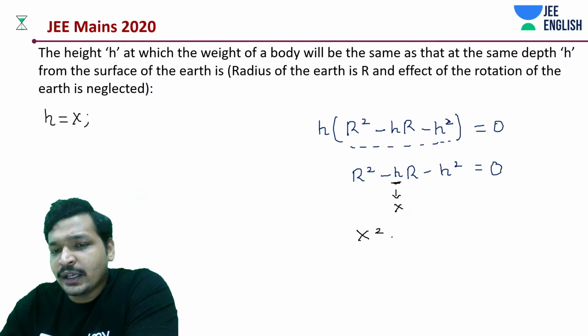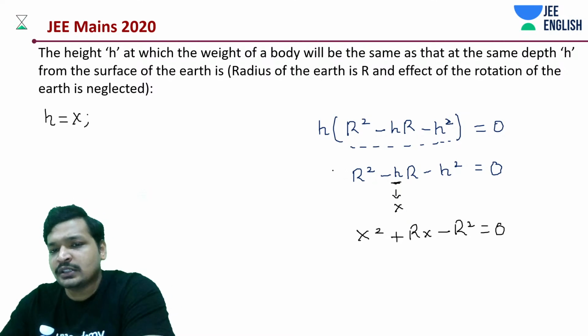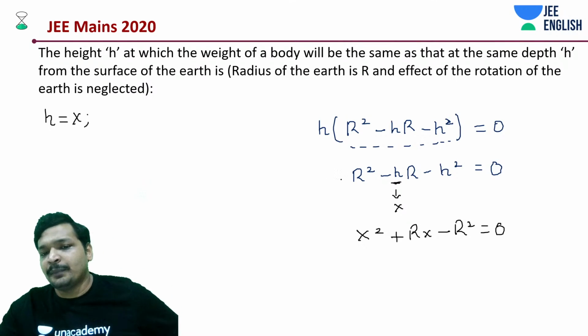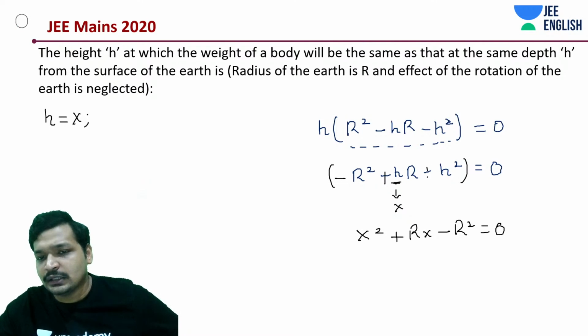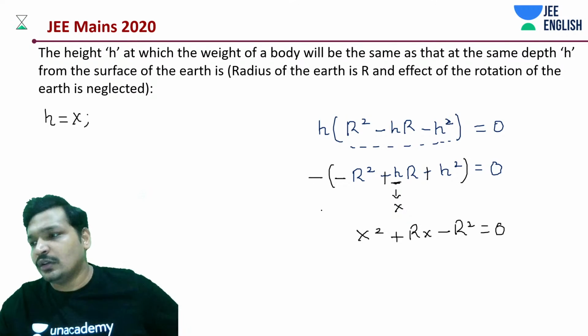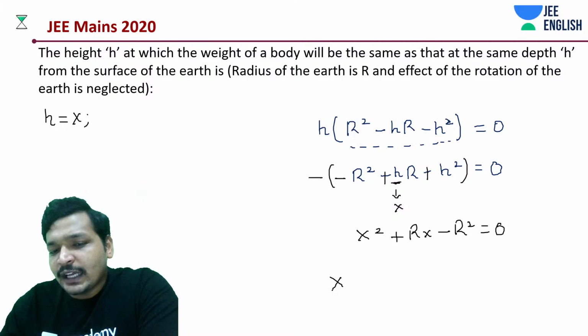Okay, x square, and then we have plus rx minus r square. I've taken a negative sign out as common. If I'm taking out negative sign as common, what would happen? I can take it on the other side. Now, what is the value of x?